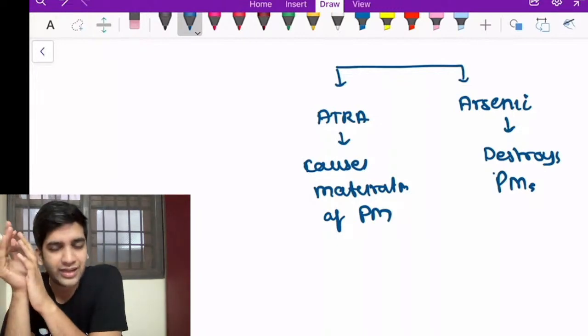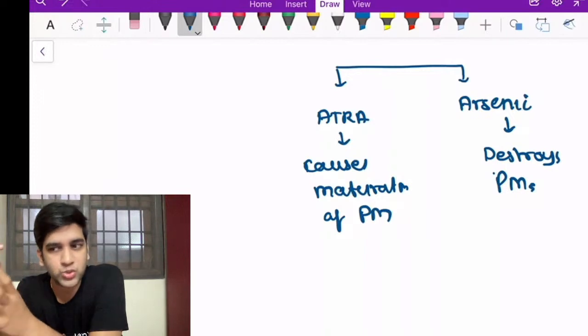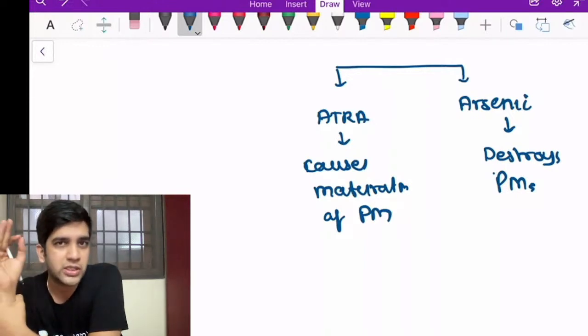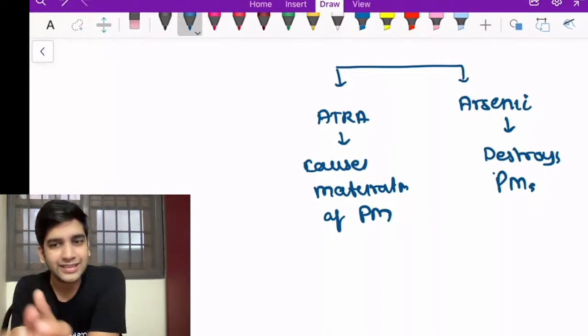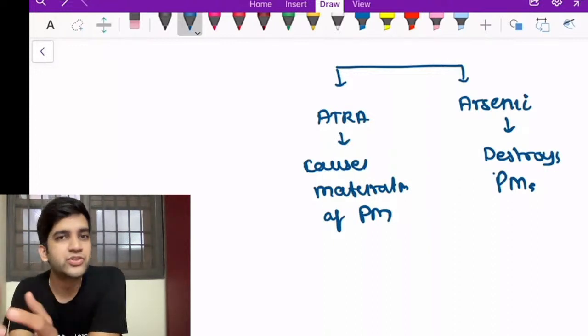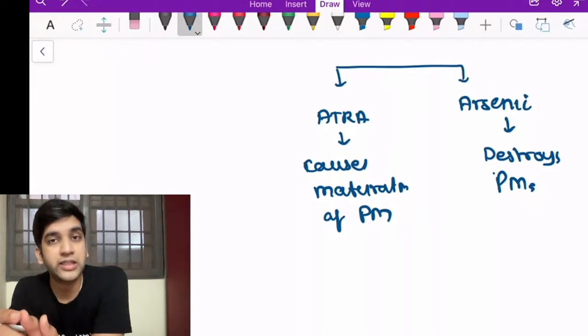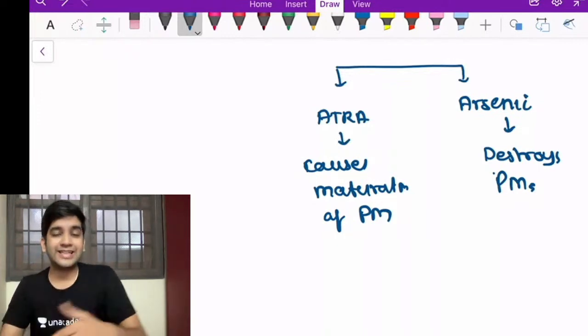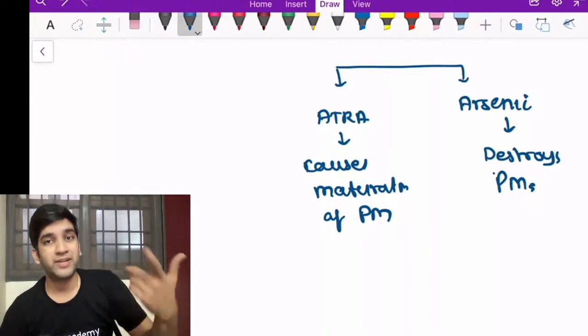If I'm going to give ATRA alone, let's say for example, the patient has 50,000 promyelocytes per ml of blood, and I'm going to give ATRA. Can I say that at least 50% of them will mature, just roughly, which means 25,000 WBC per ml of blood is going to mature in a single turn, within a few hours.